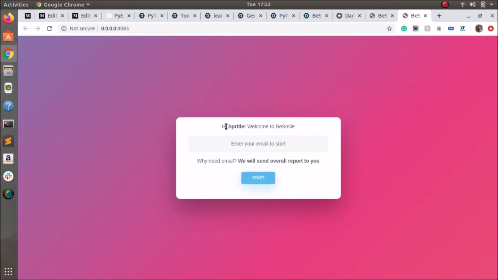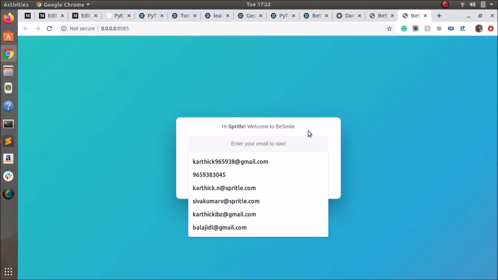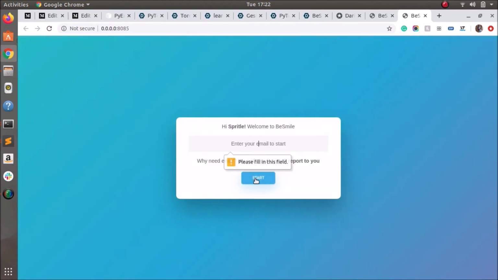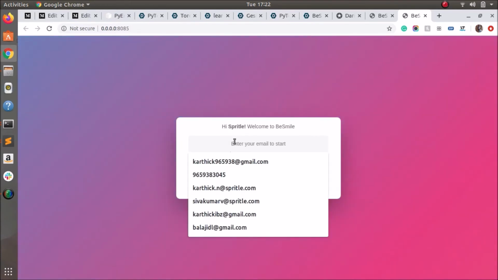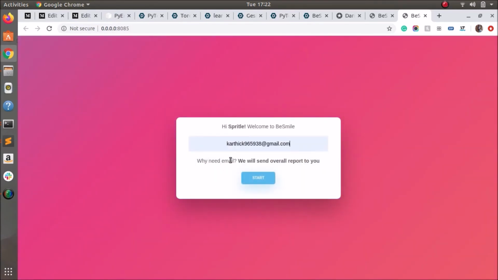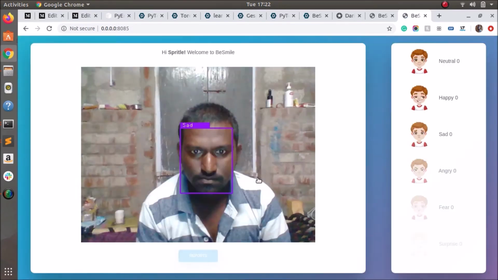This is the welcome page, the start point of this application. Just enter the email to go to the next page. The email option is mandatory, so we need to enter a valid one. The email option is available at the very first time only, not every time.